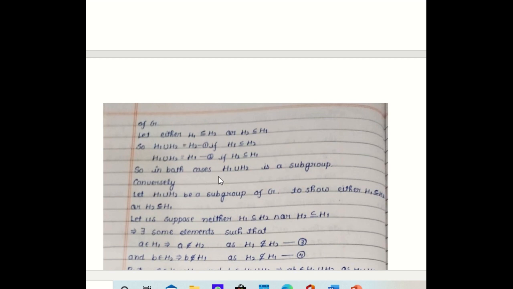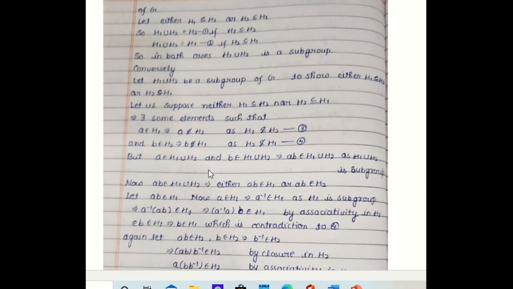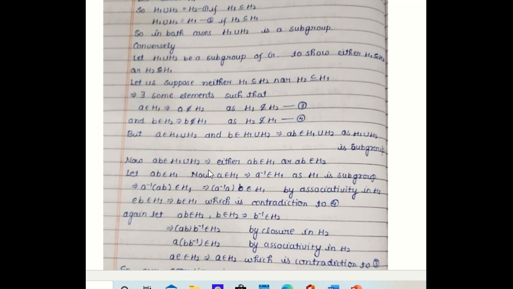In both cases, H1 union H2 is a subgroup because H1 union H2 is either H2 or H1, and H2 and H1 are subgroups. So obviously in both the cases H1 union H2 will also be a subgroup. So nothing to prove. Now conversely, let the union of two subgroups be a subgroup. We assume it and we will prove that then either H1 is contained in H2 or H2 is contained in H1.